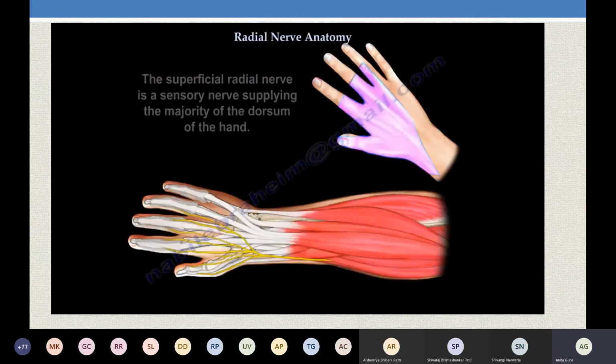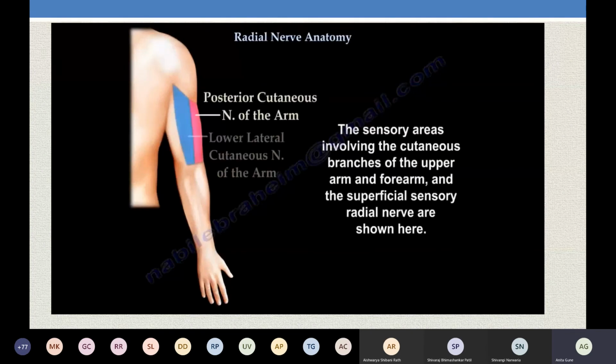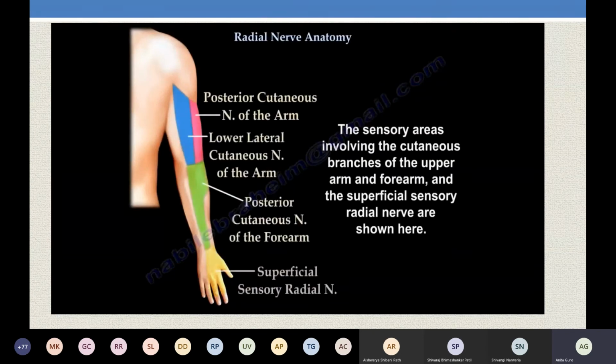Is it clear? So this is the nerve supply given by the radial nerve. If you see the posterior part, all this is supplied by the radial nerve. The lateral side is supplied by the lateral cutaneous nerve of the forearm from the musculocutaneous nerve, and the upper part over there is supplied by the axillary nerve, if you recall. And the medial part is going to be supplied by the medial cutaneous nerve of the forearm, coming from the medial cord. So this is the distribution of the radial nerve.